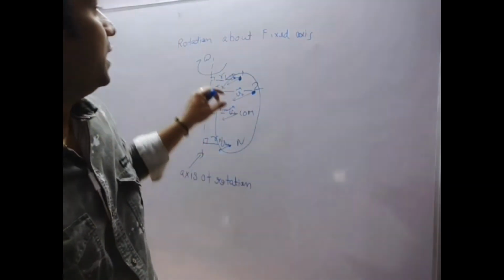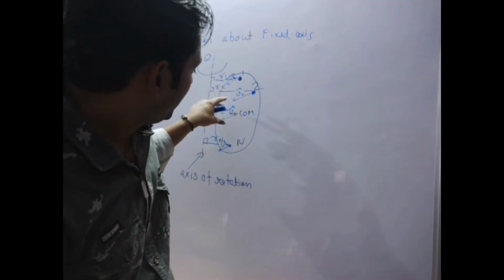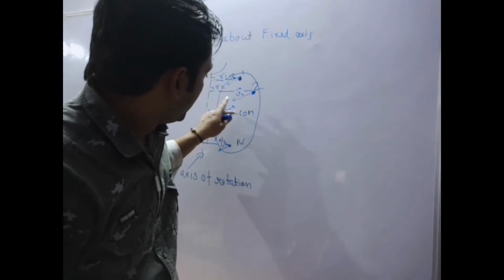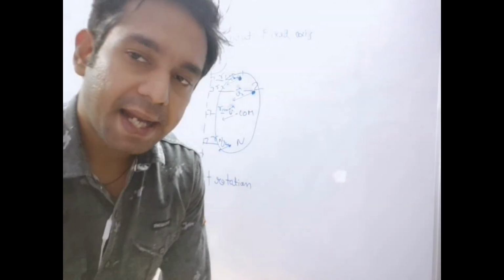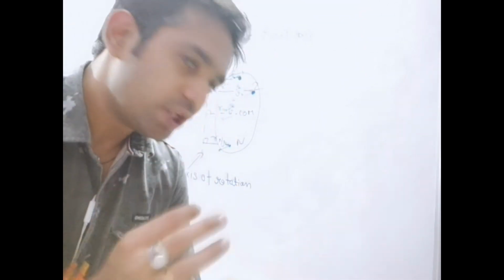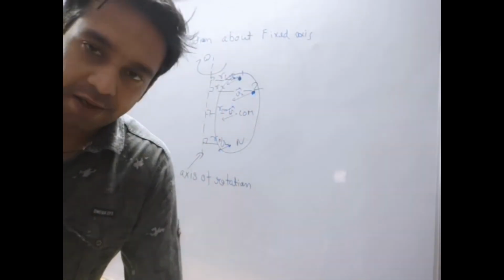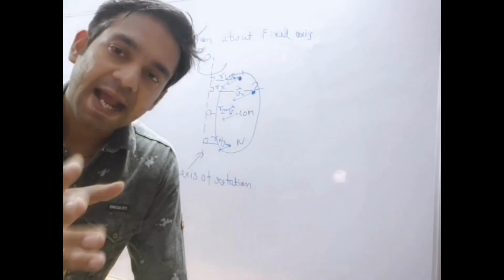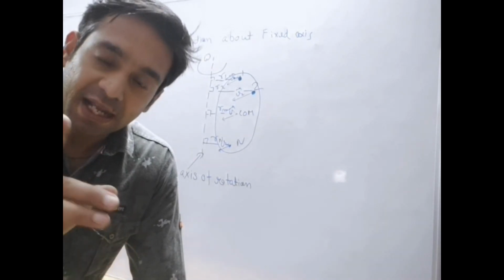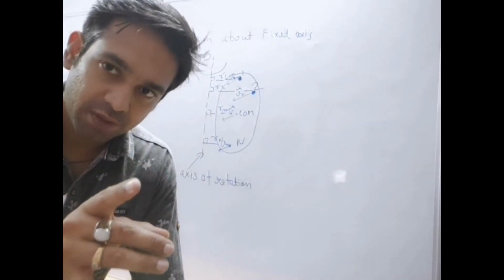So we have v1, v2, v3, vcom, and vn. In this, the velocities v1, v2 and vn will not be equal to velocity v at any instant of time, as we take in translation motion.